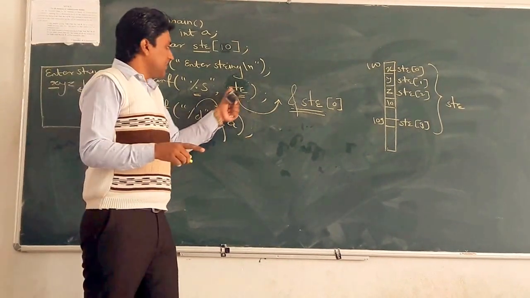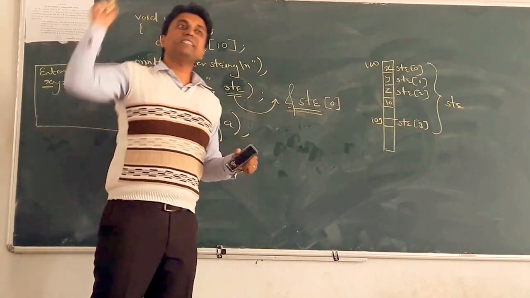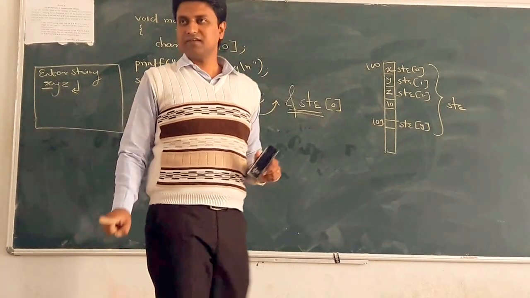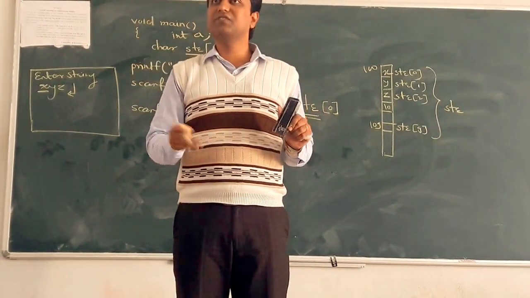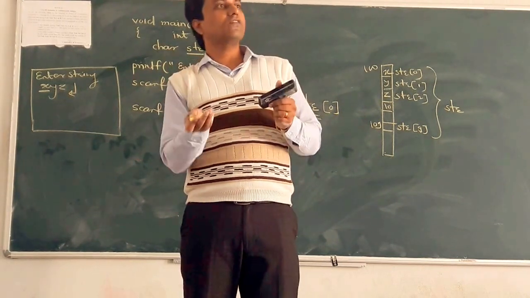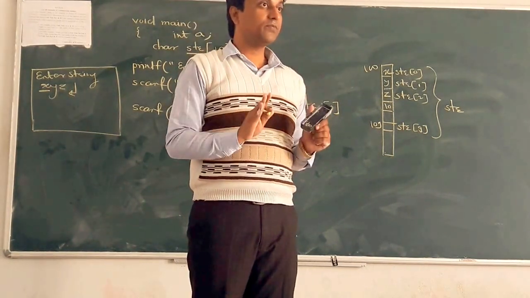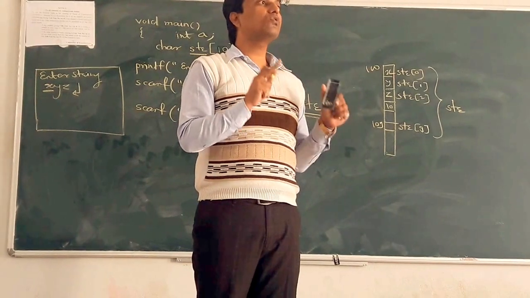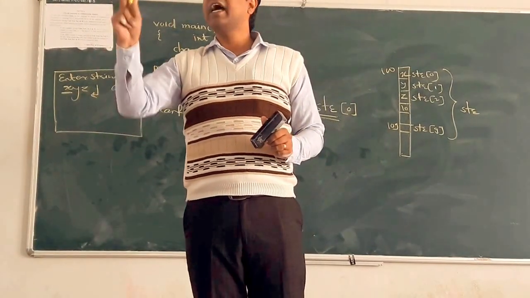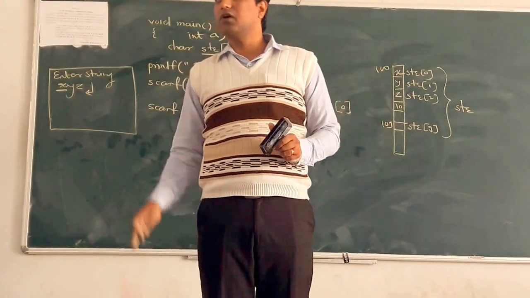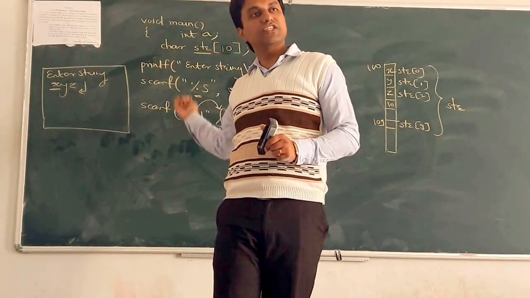Okay, and only str gives you the base address of the string. Clear? So there is no need to write ampersand again. It means the address of the string. So no need to write ampersand while scanning the string at runtime, or dynamically when we initialize the string.